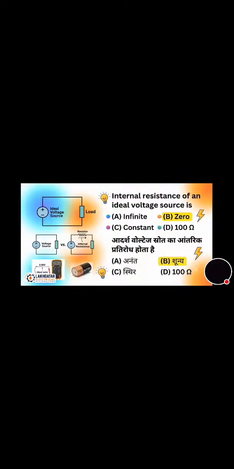Internal resistance of an ideal voltage source is infinite, zero, constant, or 100 ohms. And its correct answer is option B, that is 0. Now move towards the next question that is on the screen.